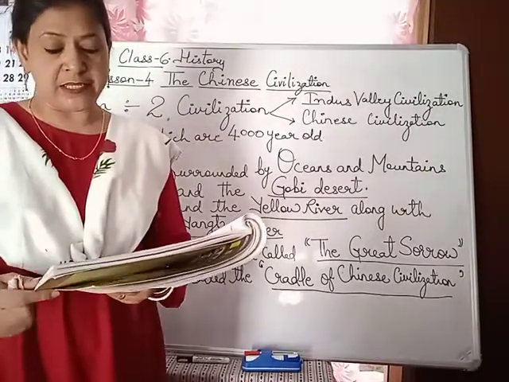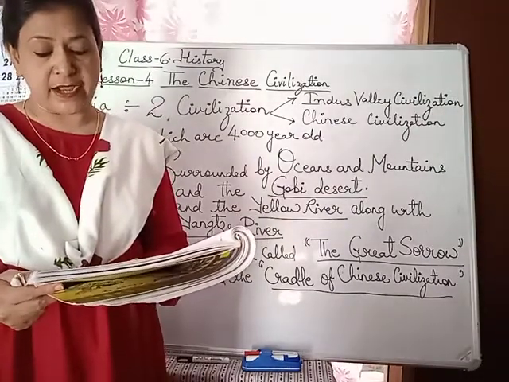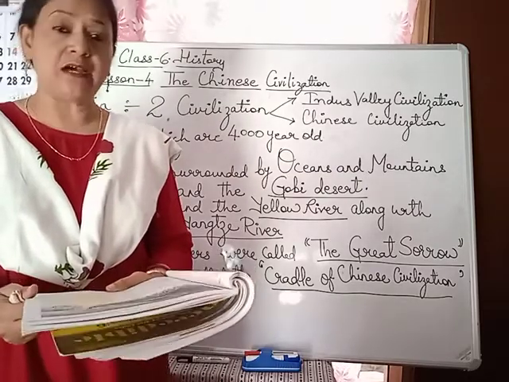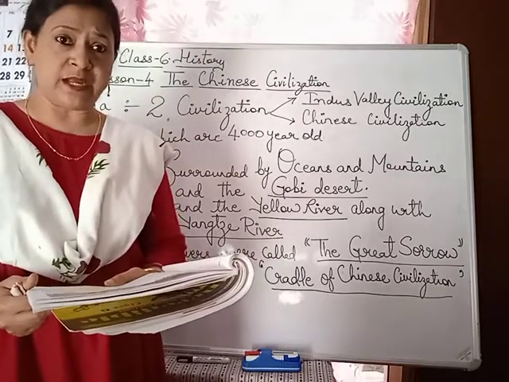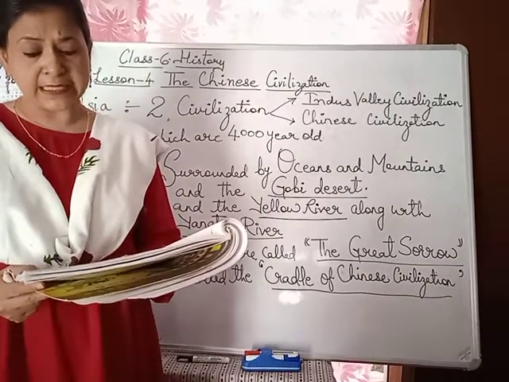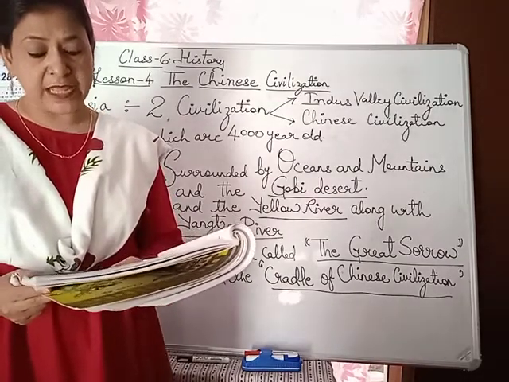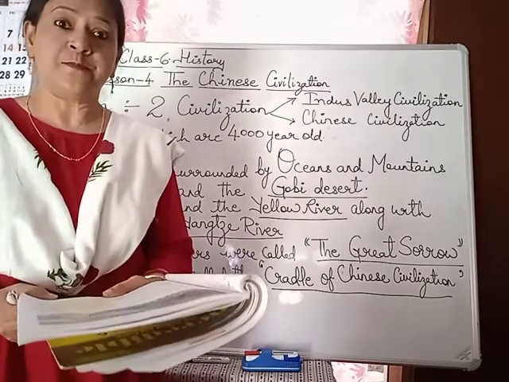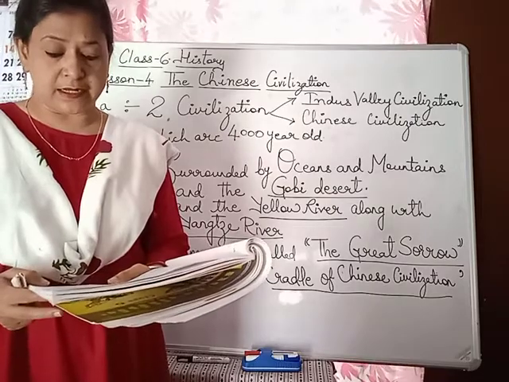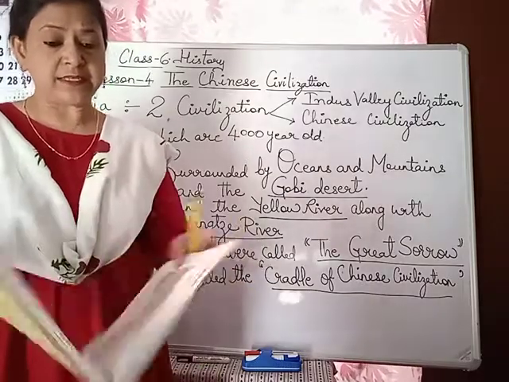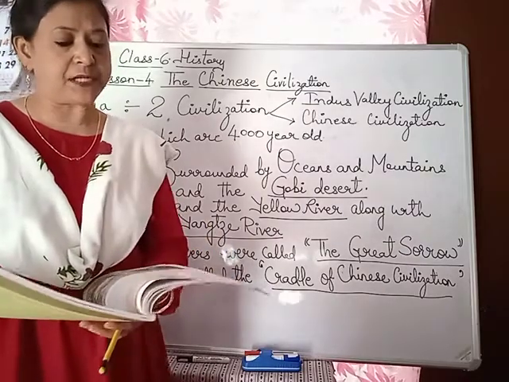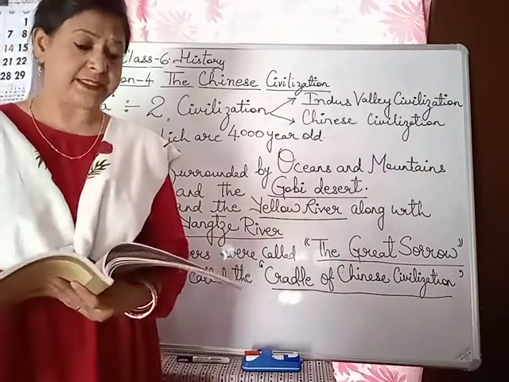The region around the Yellow River is considered the cradle of Chinese civilization. There is another river which is called the Yellow River, and the name given to it is the cradle of Chinese civilization, as this is the place from where the civilization rose and spread. Around 5000 BC, earlier settlers started living in this region. The civilization developed around 3000 BC.